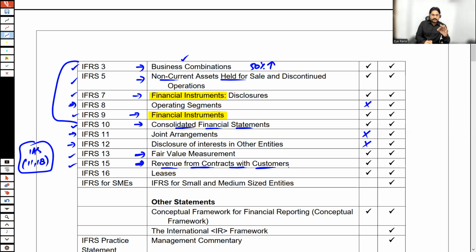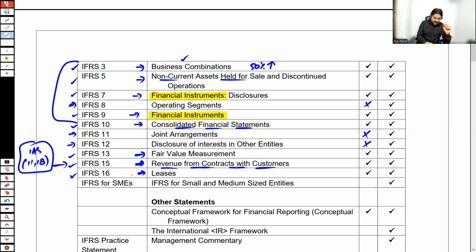The guidance is given by IFRS 15, and this IFRS 15 replaced 2 previous IASs, IAS 11, construction contracts, and IAS 18, revenue recognition. Now, both of these are replaced by IFRS 15.